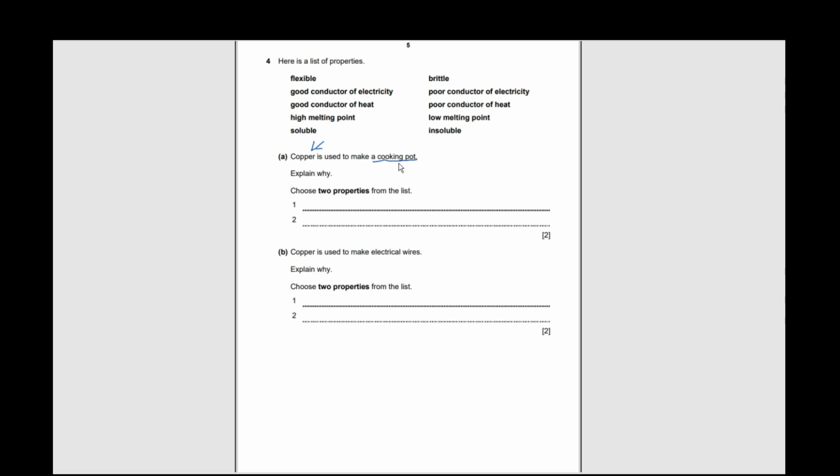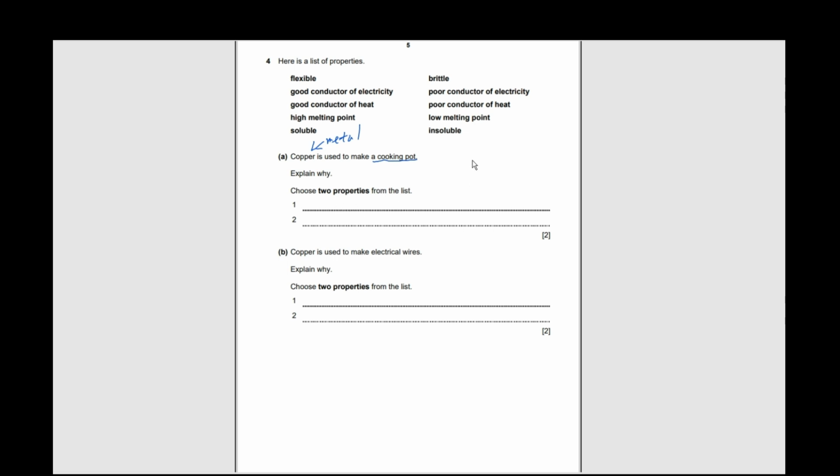So, can we say it is a good conductor of heat? Because copper is a metal, right? It is a metal, and metals are good conductors of heat. So that's one point we can say. And most of the metals have a high melting point. We can say that as well.